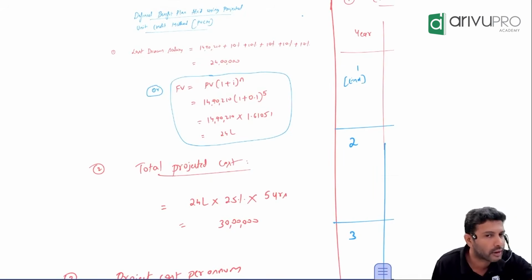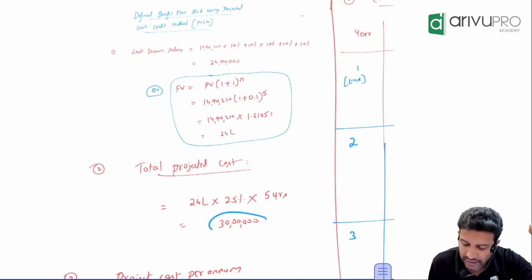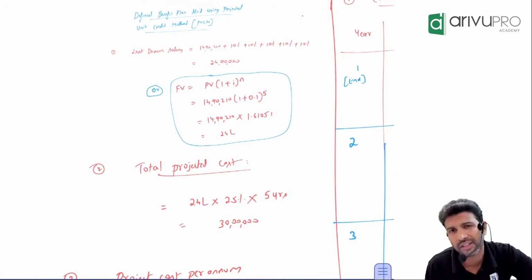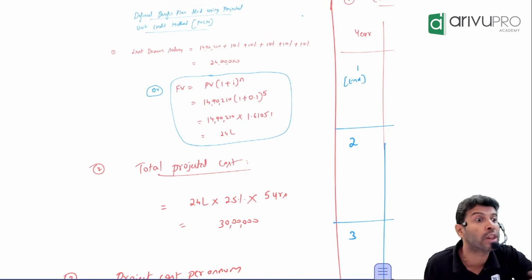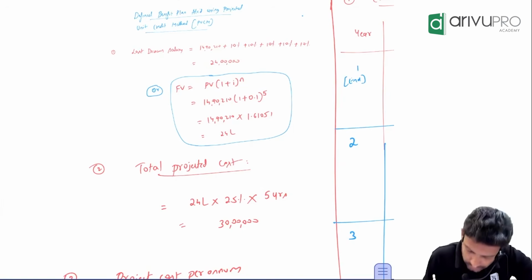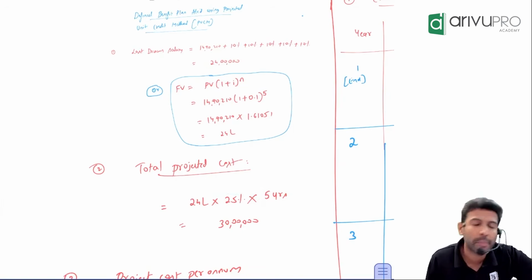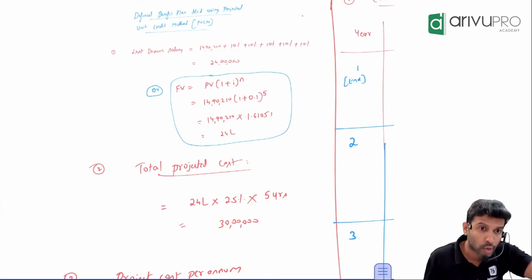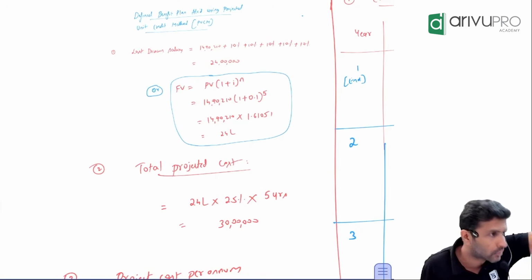Calculation wise, understanding wise, all okay? Sir, you might be paying the benefit after 5 years, but does that mean this is an expense for the 5th year or all the 5 years? 30 lakh the company may be settling in the 5th year, but is it only a 5th year expense or all the 5 years? All the 5 years. Yes, because only if the employee works for all the 5 years, he will get